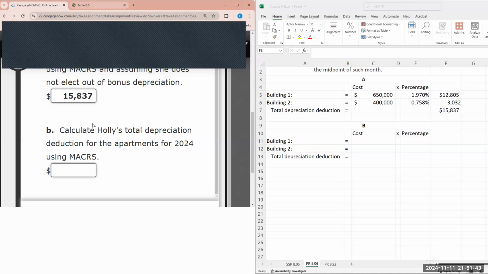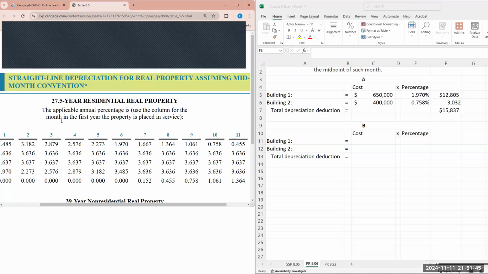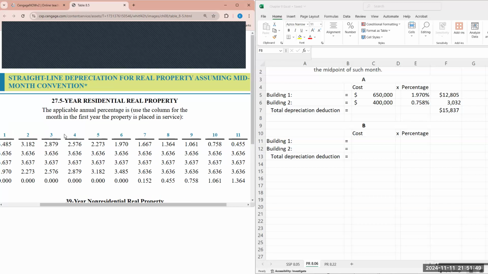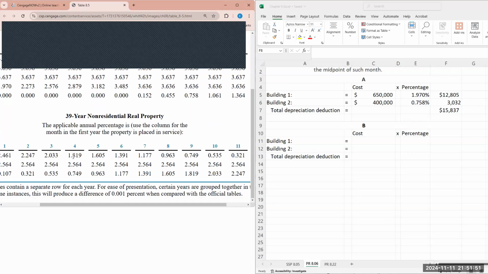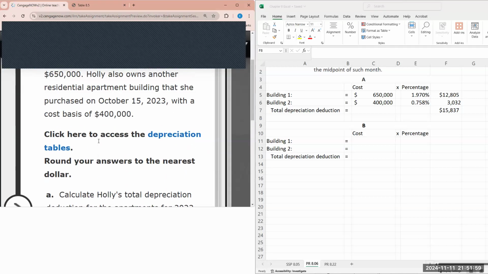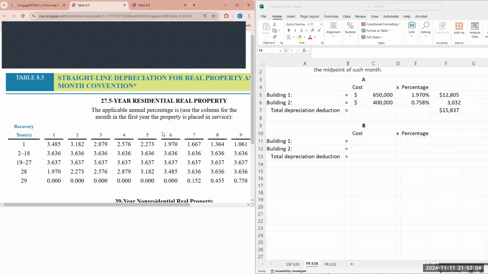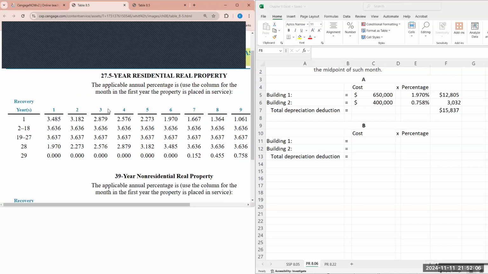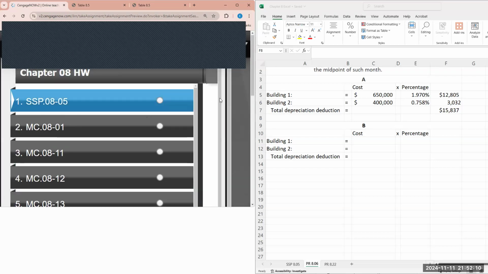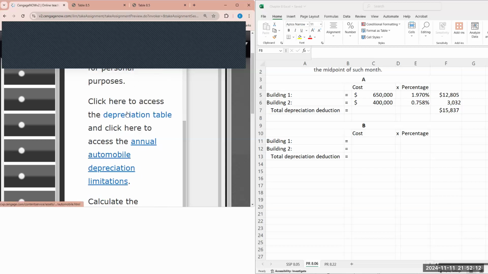So if we're using MACRS, now here we see we need to factor in the information, utilizing again, we know when the property was purchased. And if we're using MACRS, this is the straight line, so we need the MACRS tables. I will go back to the first problem to get the MACRS tables.